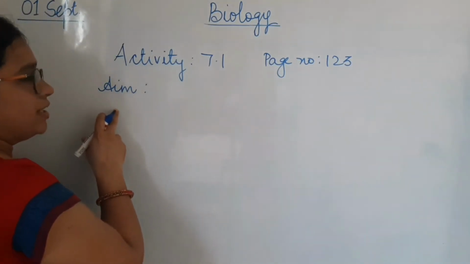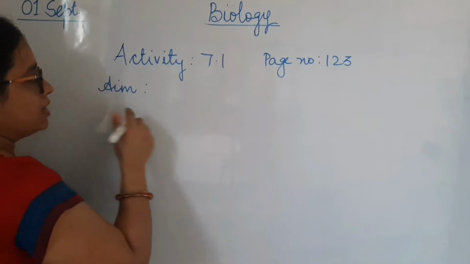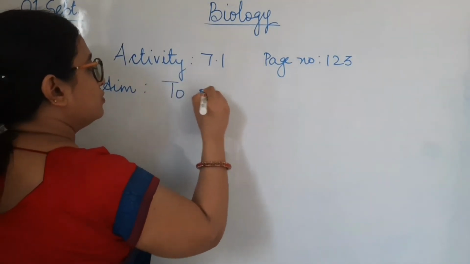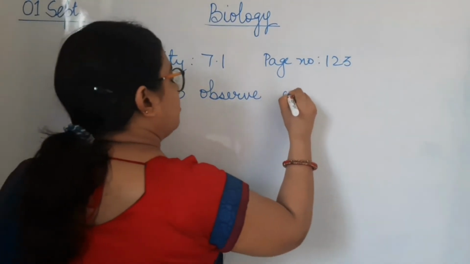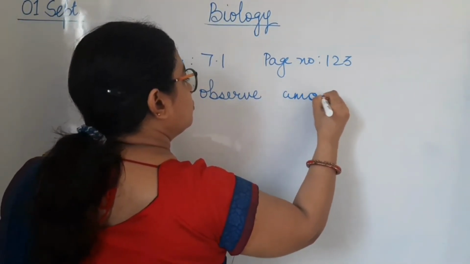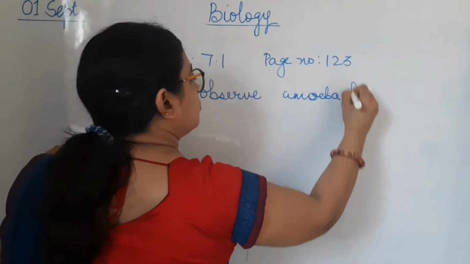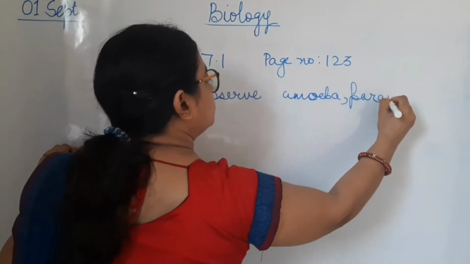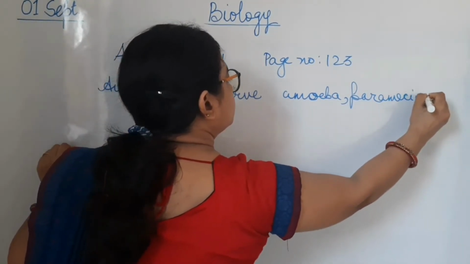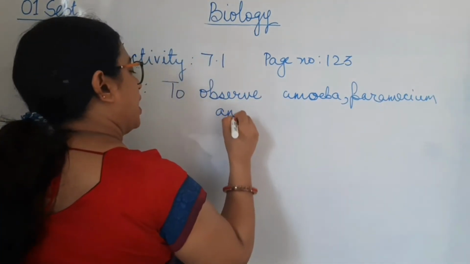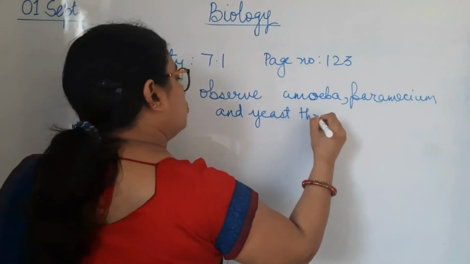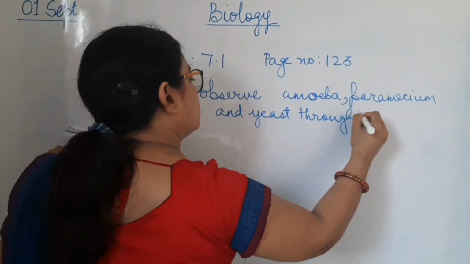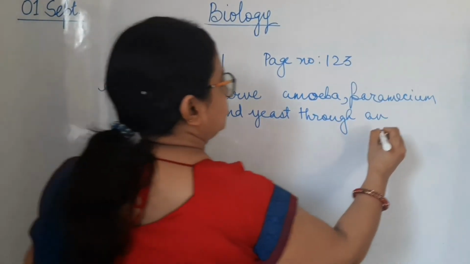So first you have to write the aim of the experiment, that is, to observe amoeba, paramecium and yeast through a microscope.